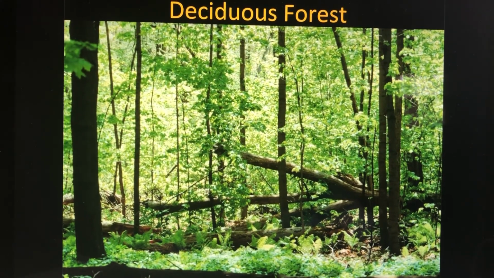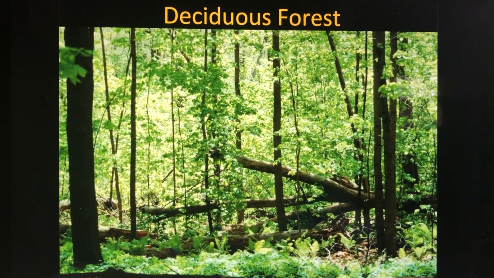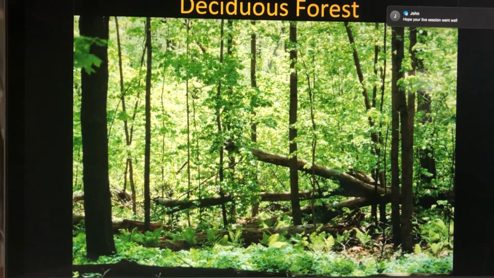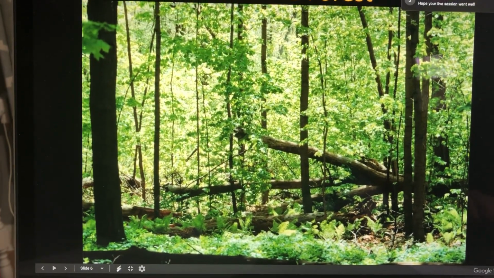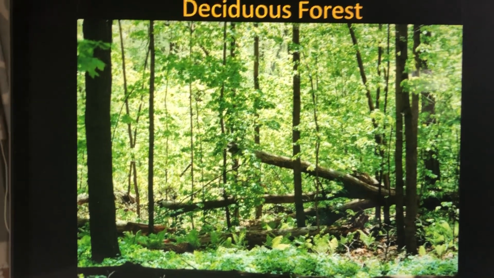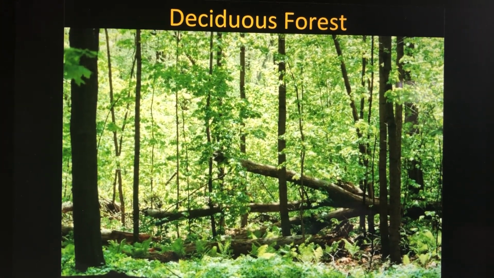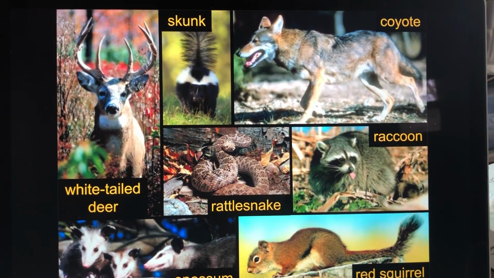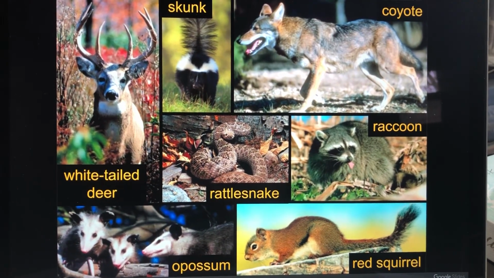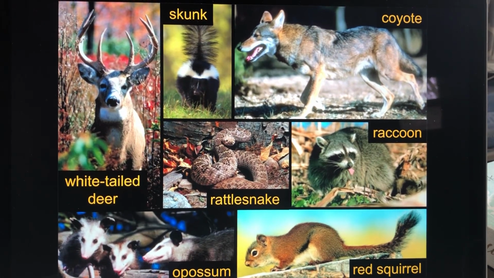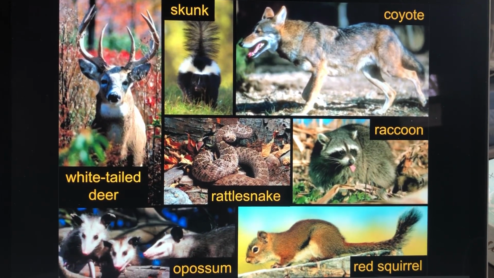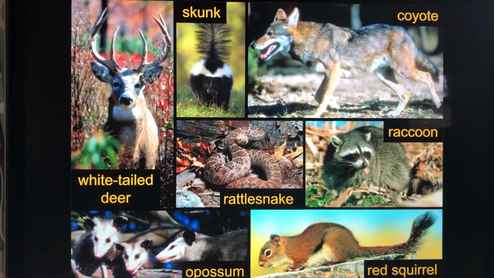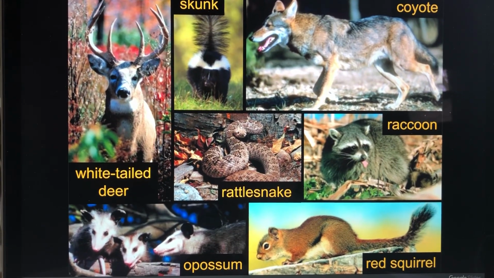So this is Pennsylvania. This is your biome. You live in the biome called deciduous forest. Deciduous forest. And so here we go. White-tailed deer, opossum, skunk, rattlesnake, coyote, some people call him a coyote, raccoon, red squirrel.